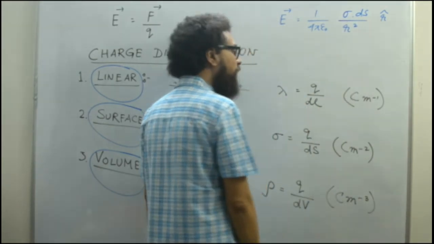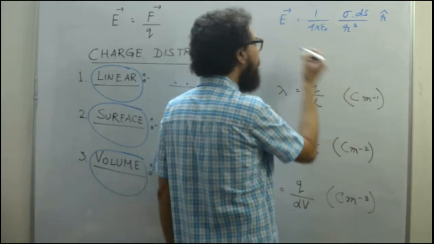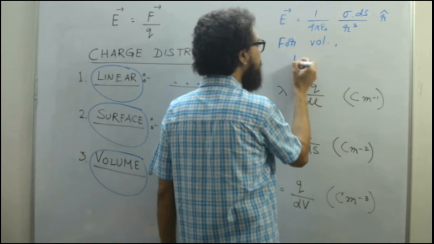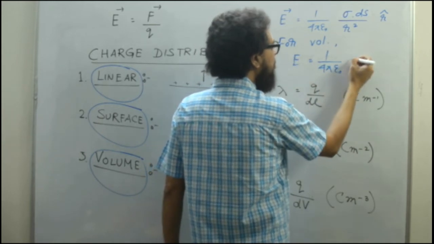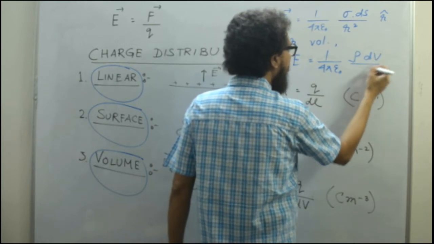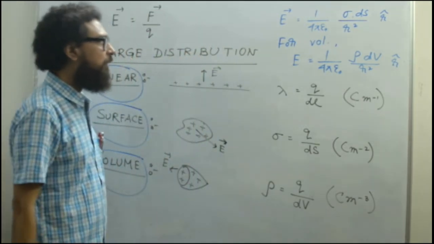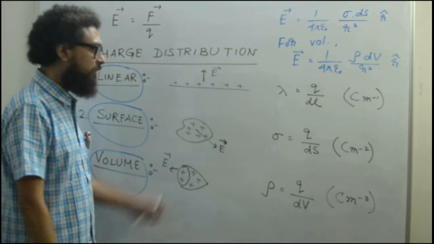What it will be for volume? It will be rho dV. Okay, so for volume charge distribution, the E will be 1 by 4 pi epsilon naught rho dV by R square, and the unit vector along the direction of electric field. It's just like that. You can easily calculate these things.